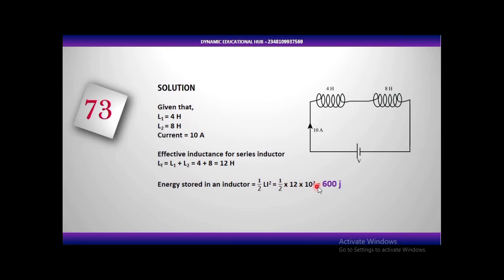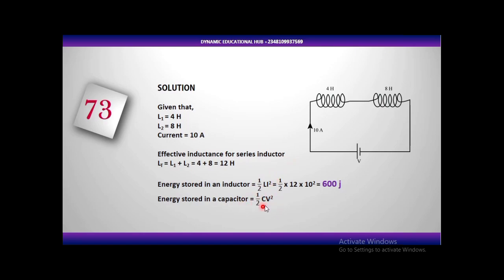Now applying that, your L is inductance, I is the current. That will give us 1 over 2 times the total inductance, 12, times the current, 10 squared. 10 squared is 100. 12 divided by 2 is 6. 6 times 100 is 600. What's the unit of energy? Joules. The final answer is 600 joules.